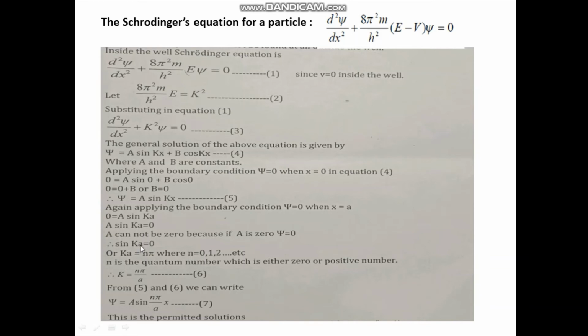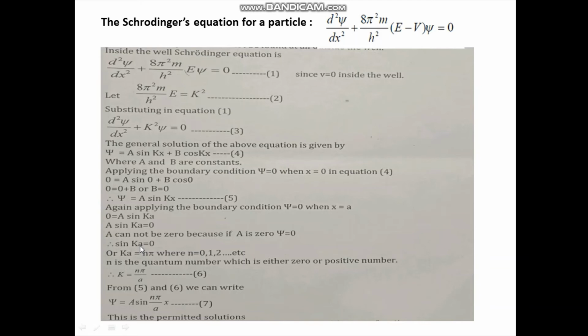Now this is true only when ka will be n pi. We know sin 0 is 0, sin pi is 0, sin 2 pi is 0, sin 3 pi is 0, and so on.